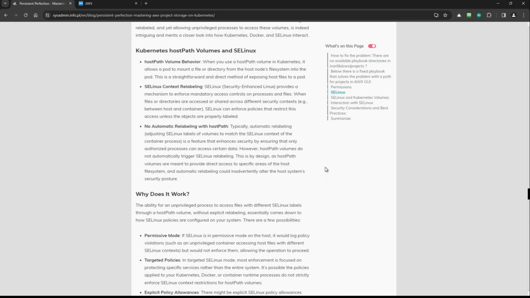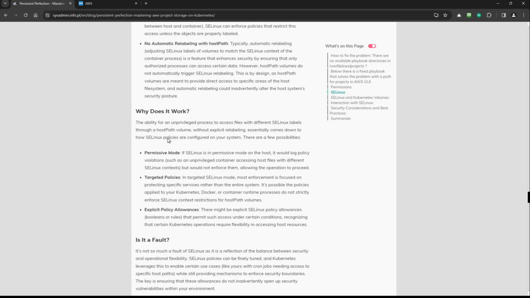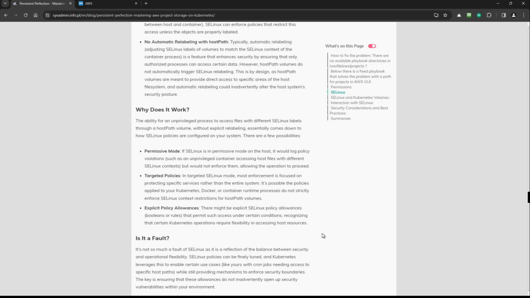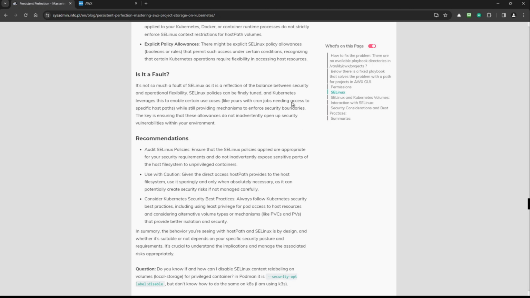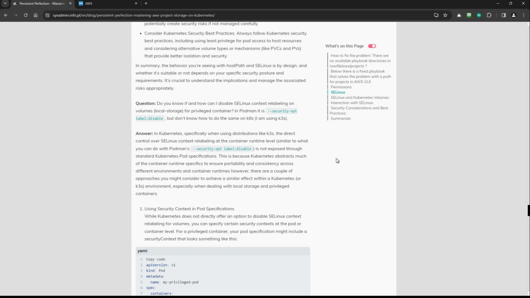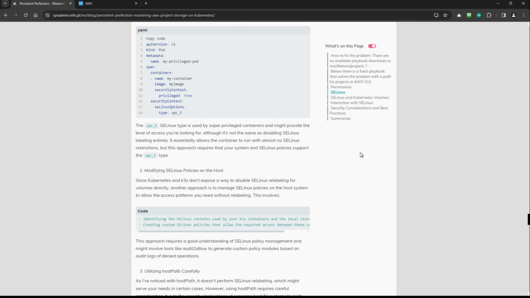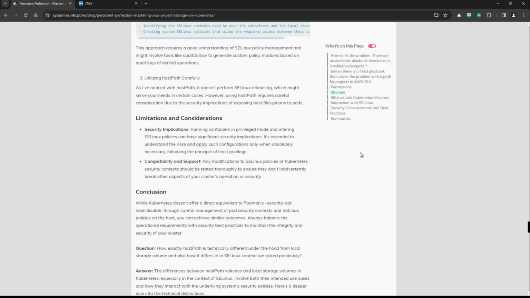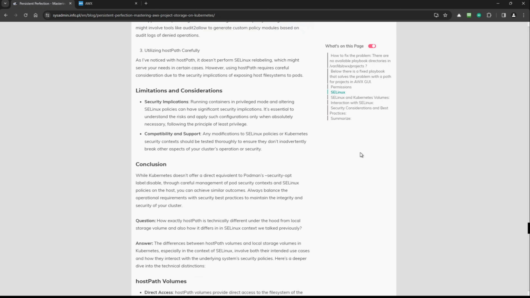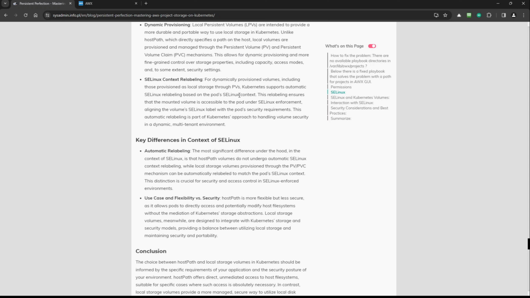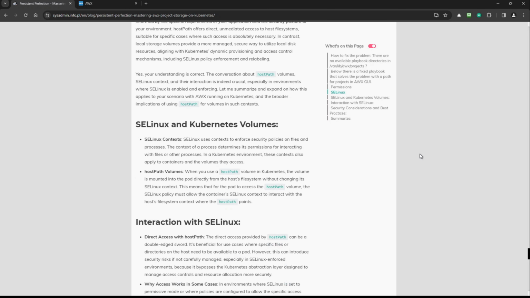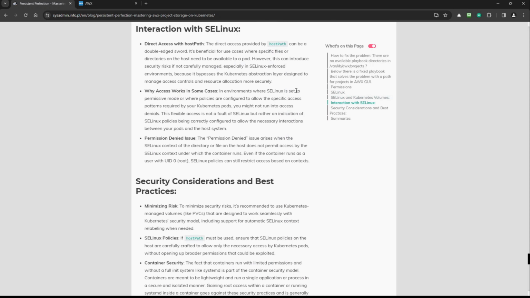Thanks to this, you will understand how everything behaves, and you will be able to read more about how permissive, targeted policies and explicit policy allowances work, and what to do if it fails. There are recommendations and really a lot of information, just because Linux is a really complex solution. So you can see a lot of things and interaction with Linux.